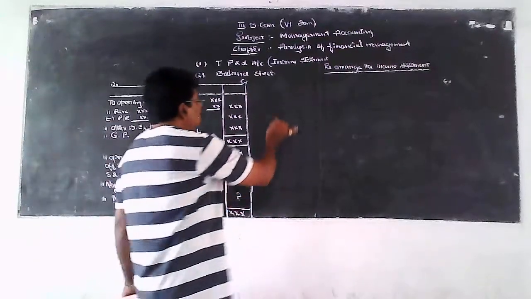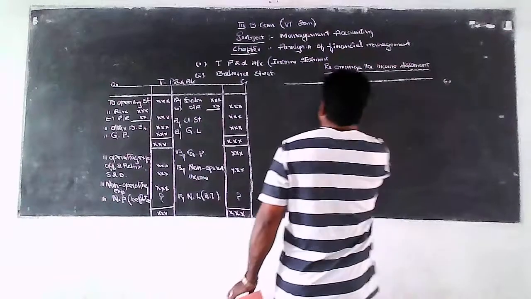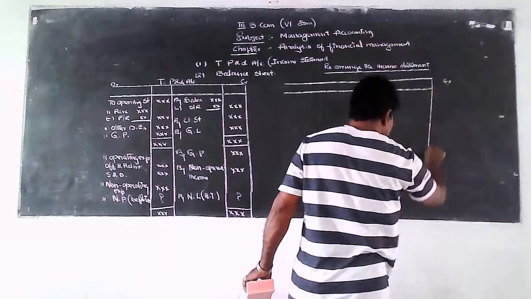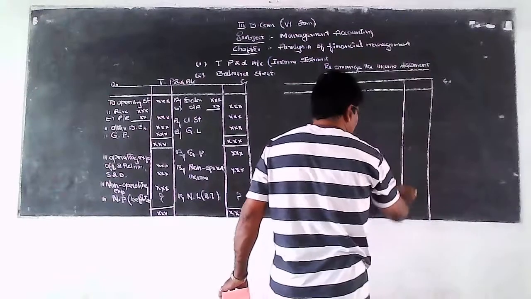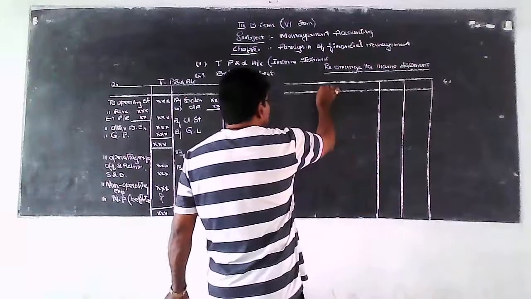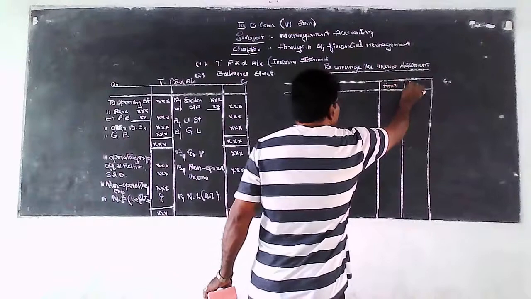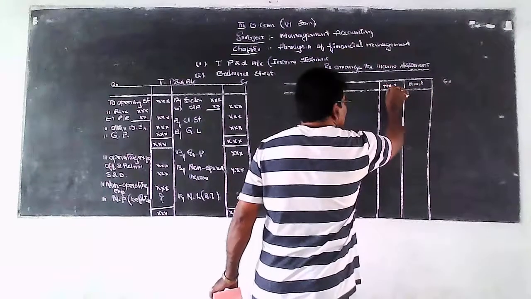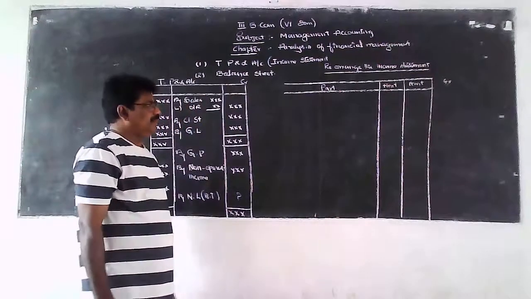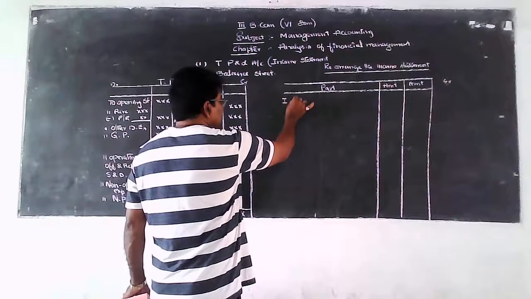So the income statement of a concern is to be rearranged as follows. This is the first column, this is the amount column, this is the inner amount column, and this is the external amount column. So very first you have to write here net sales.